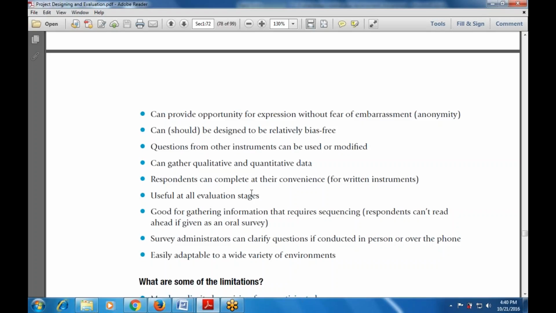Next advantage: it can use qualitative as well as quantitative data. There is no limitation that it is only used with qualitative data. It is also used with quantitative data. Then it is useful at all evaluation stages. It can be used at each and every stage and for each data requirement. So it is good for gathering the data and good for analyzing the data.